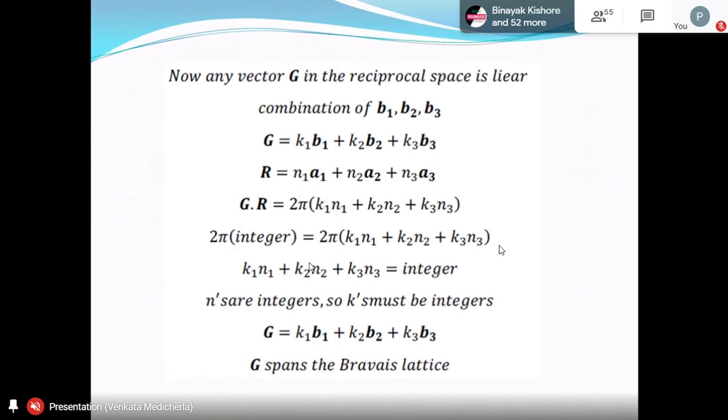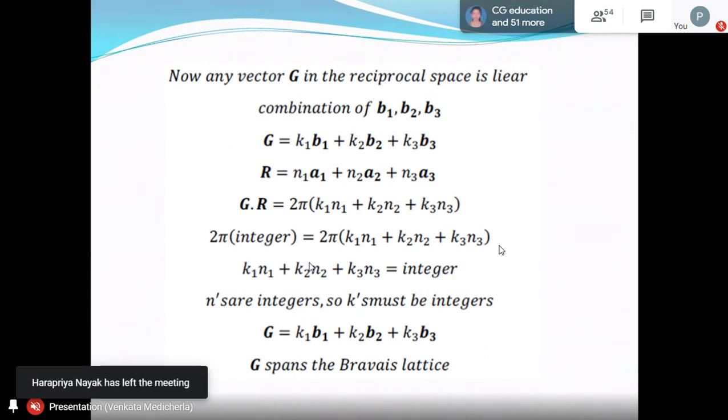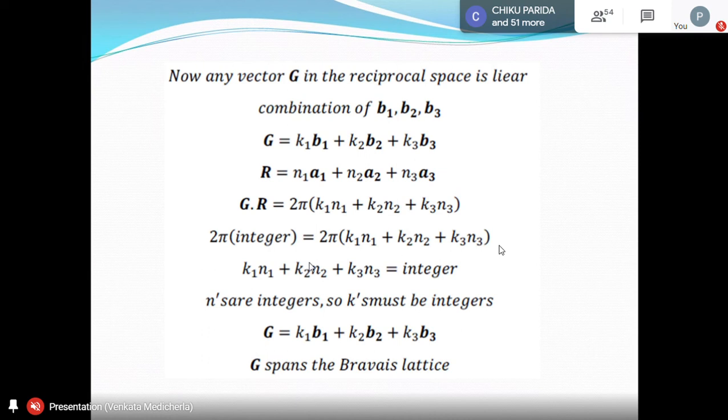And usually when I take class in the MSc class, immediately students will come and say, sir, they take some special values of k1, k2, and show me that n1, n2, n3 are integers, but k1, k2, k3 are not necessarily integers. One special case doesn't work here. You should be able to prove it for all. The simplest way you can check is to make any two zero. Then the third one will have to be an integer. Make the other two zero, and this one is an integer. Like that you can do. Okay, so this is a condition. You can just take it for granted that k1 n1 plus k2 n2 plus k3 n3 is equal to an integer.